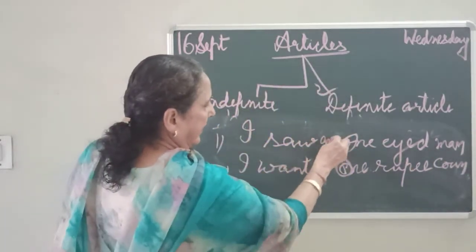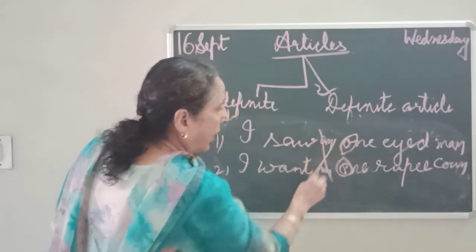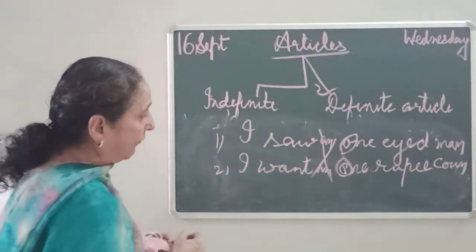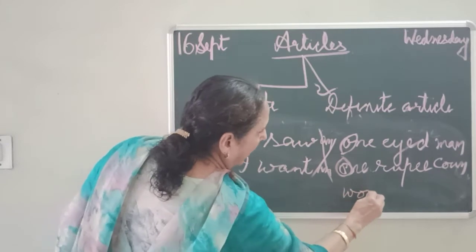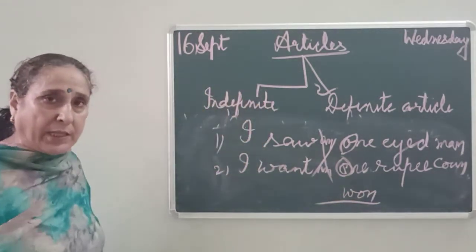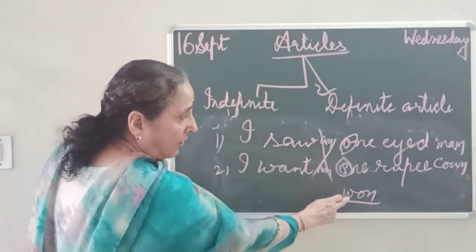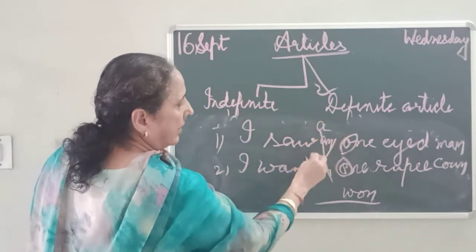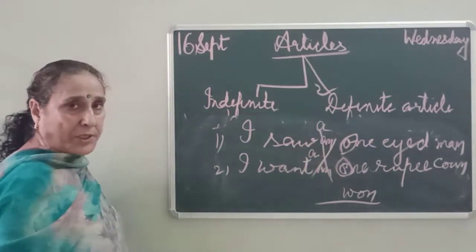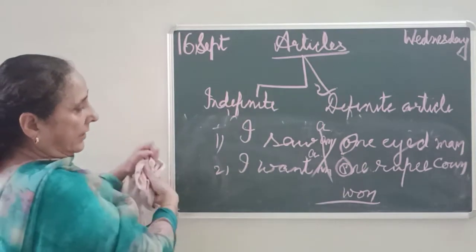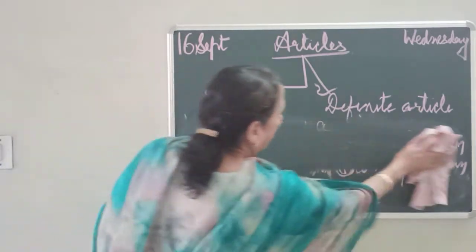You will write an. No, this is wrong. One gives the sound of one. W-O-N. One. It gives the sound of one. I have won the match. So W is not a vowel. That's why you are writing here A. Got it?